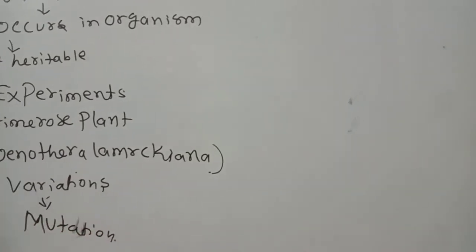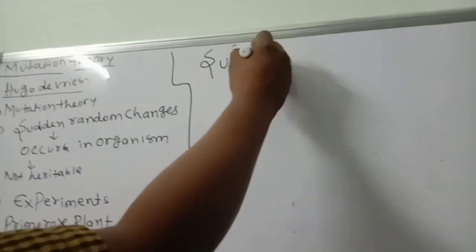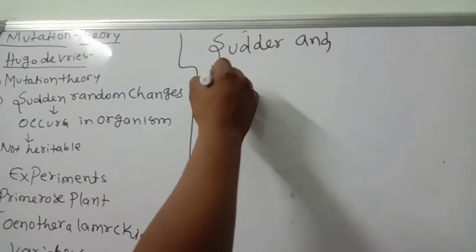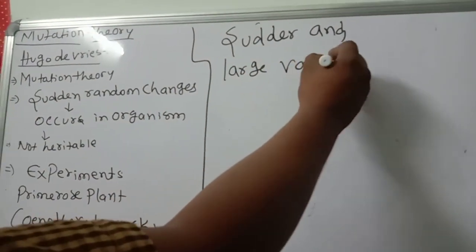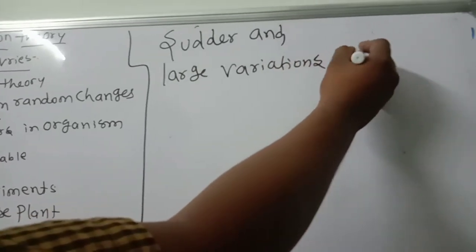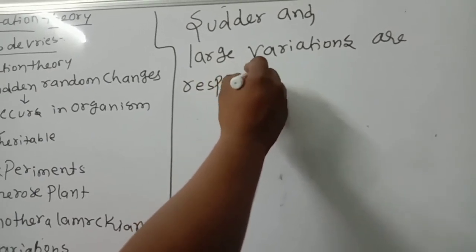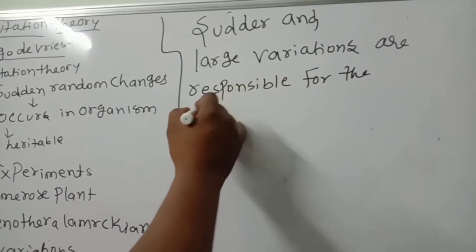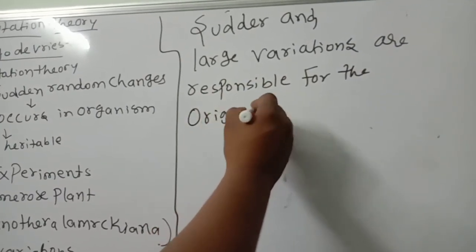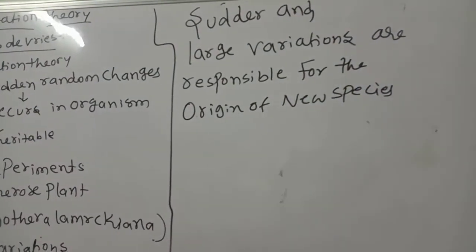According to him, sudden and large variations are responsible for the origin of new species. This is a point you should remember: mutations are the main reason for the formation of new species.